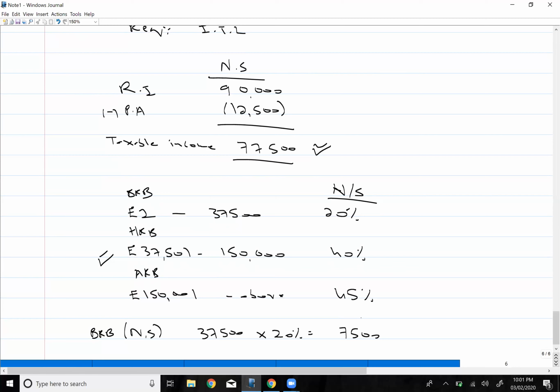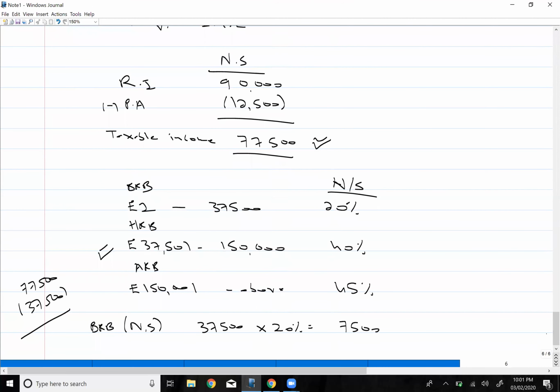So your remaining income will be 77,500 minus 37,500. The remaining income on which you have to apply the tax is going to be 40,000.